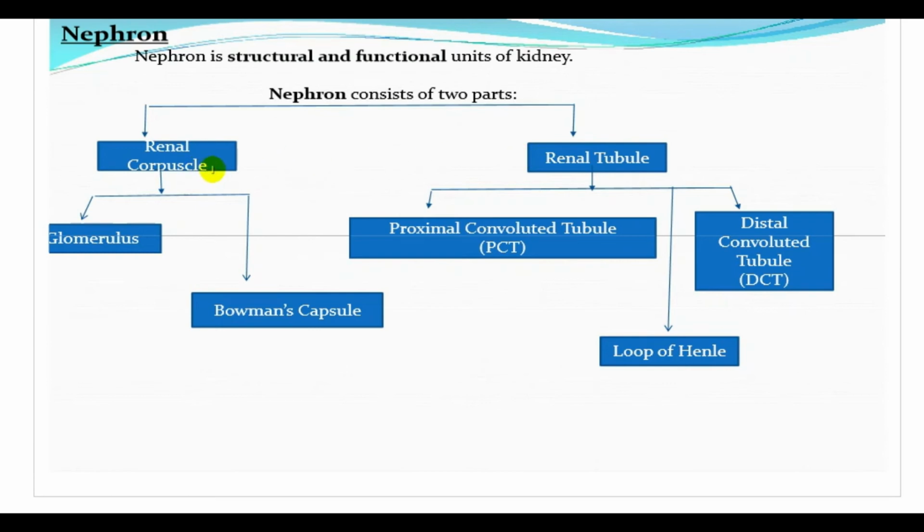Renal corpuscle consists of the glomerulus and the Bowman's capsule, and the renal tubule consists of the proximal convoluted tubule and the distal convoluted tubule and the loop of Henle. So renal corpuscle consists of glomerulus and Bowman's capsule, and the renal tubule consists of the PCT, DCT and the loop of Henle. So this is the basic structure of the nephron, and now I'll show you the diagram. Okay, so let's move on.